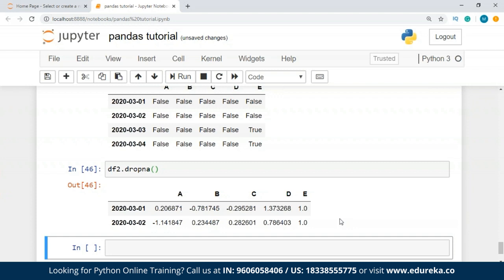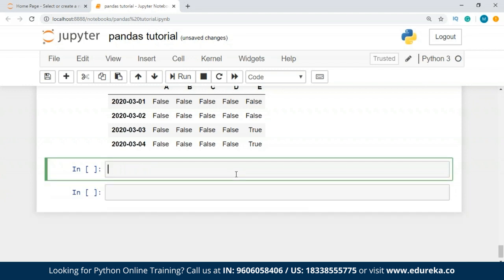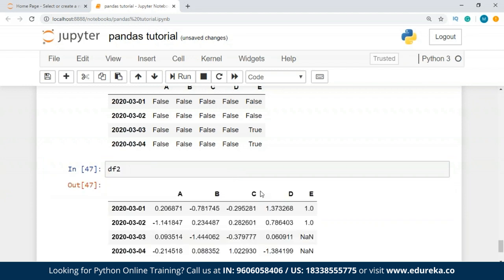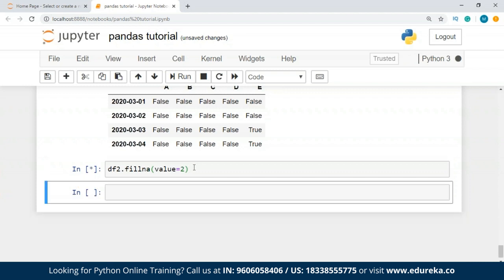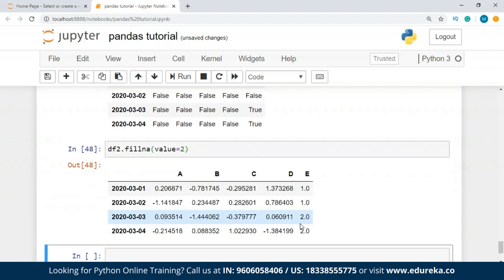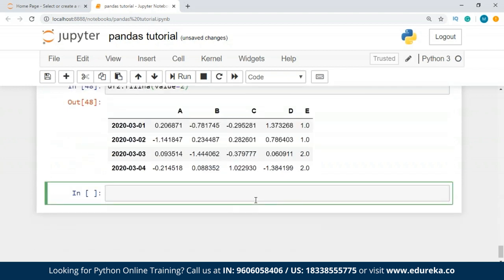Or we can do one thing, fill in the missing data, guys. Okay, check df2 we have. So we can fill the missing values, and we are going to provide some value. Let's say value is equal to 2, right? So we have actually filled the value with some other value. Wherever there is a missing value, we have given a value that is going to fill over there. So this is how you check for all these missing values inside your data frame.